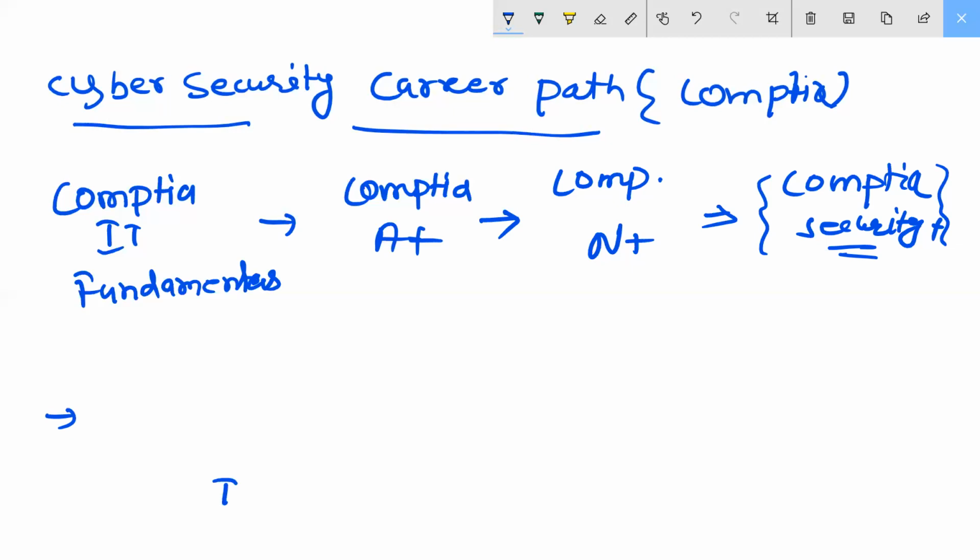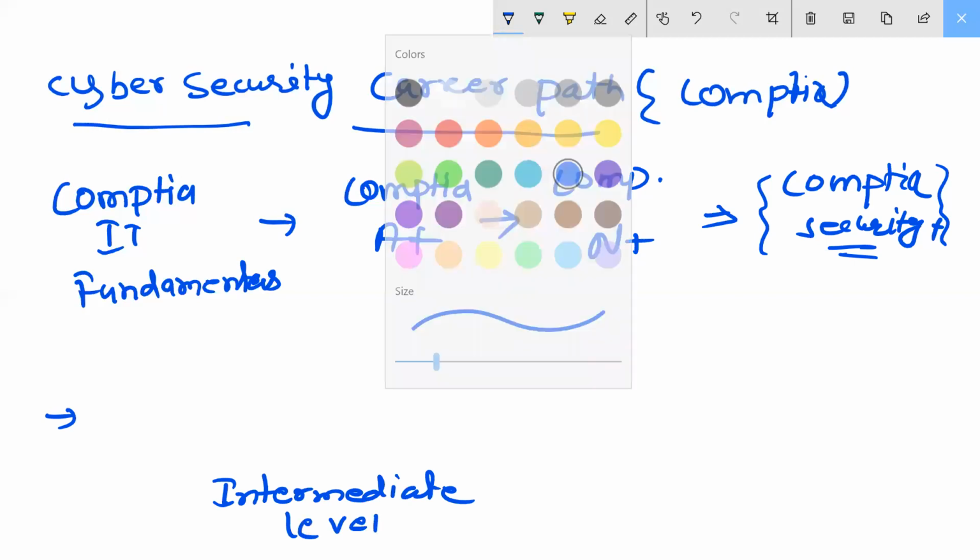That is your intermediate level. Inside the intermediate level, CompTIA is telling you that you have options.